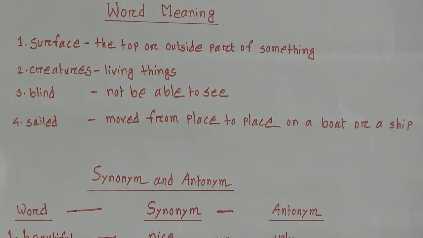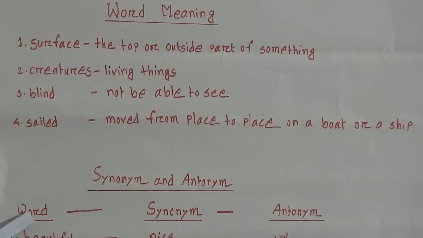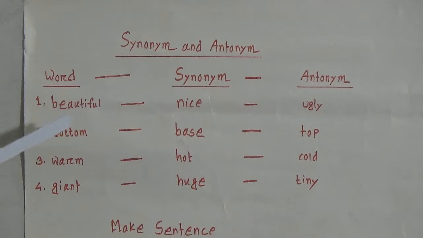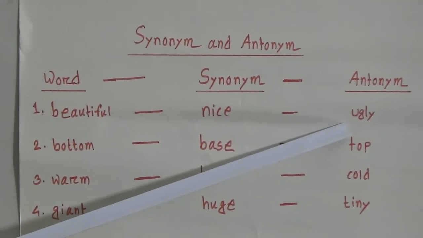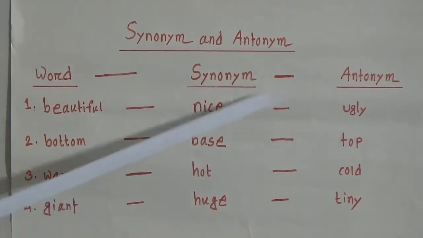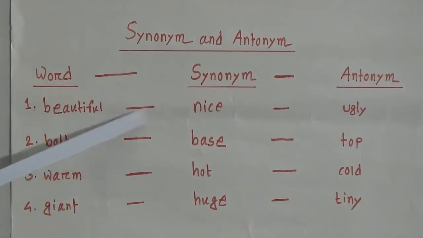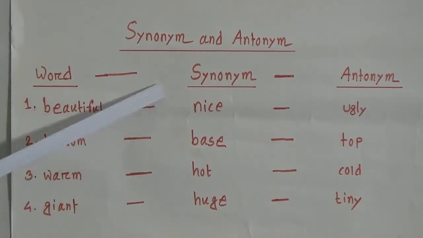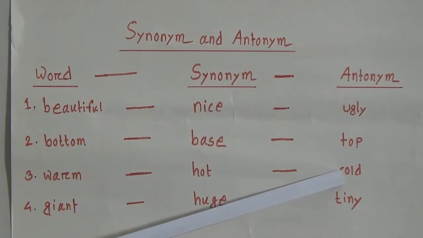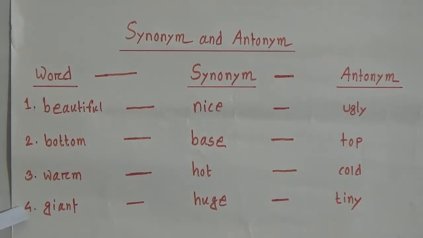Now we will go to synonym and antonym. At first word, then synonym, then antonym. Look at the first one, beautiful. Synonym is nice, antonym ugly. Pronounce with me, ugly. Second one, bottom. Synonym base, antonym tough. Third one, warm. Synonym hot, antonym cold. Fourth one, giant. Pronounce with me, giant. Synonym huge, antonym tiny. Pronounce with me, tiny.